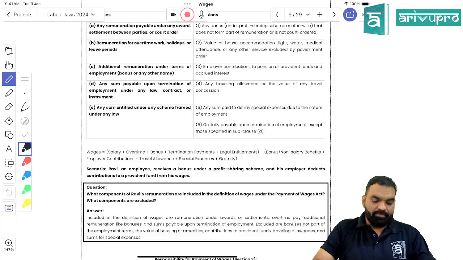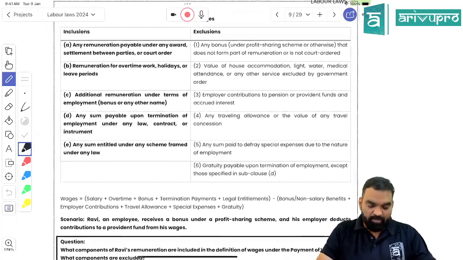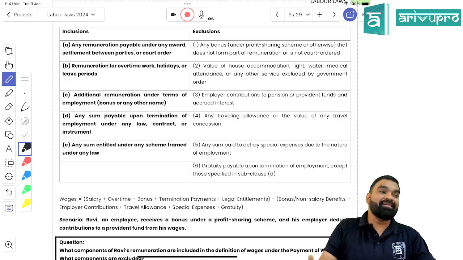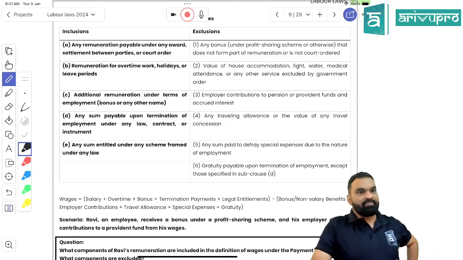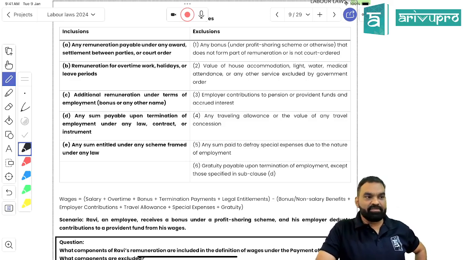What would be the relevance of wages over here? For this enactment only. Why are they defining wages, beta? Think logically now, why are they defining it?